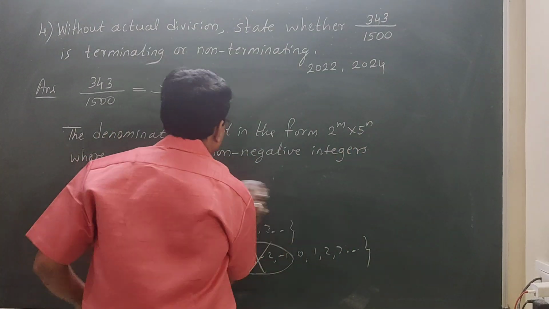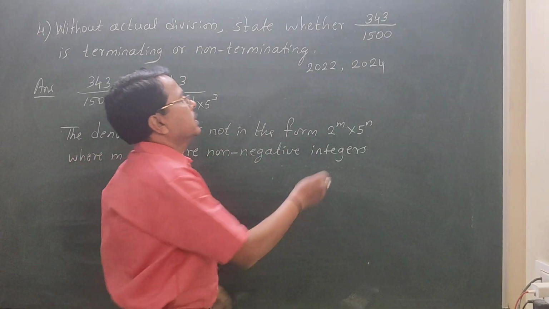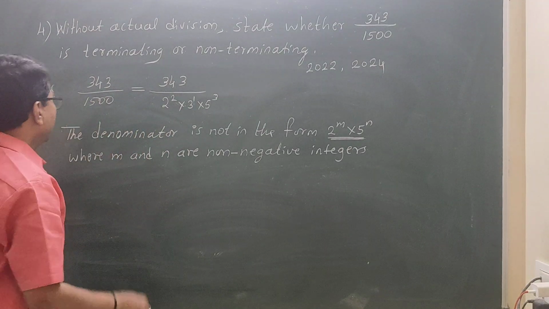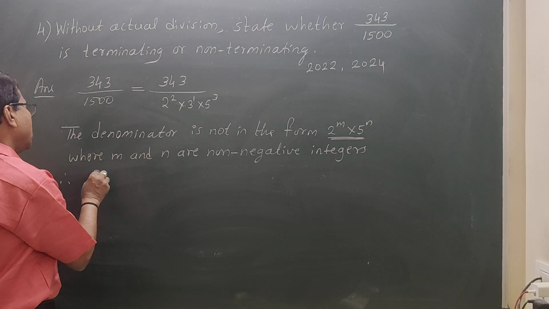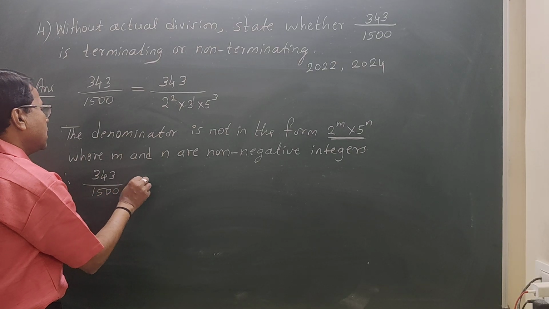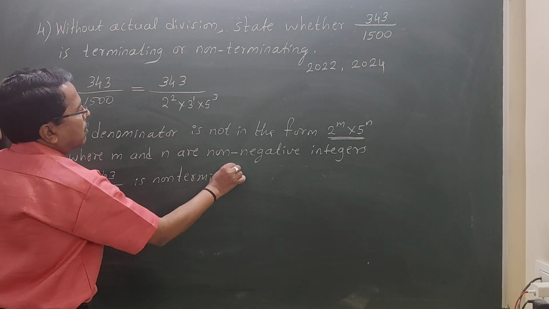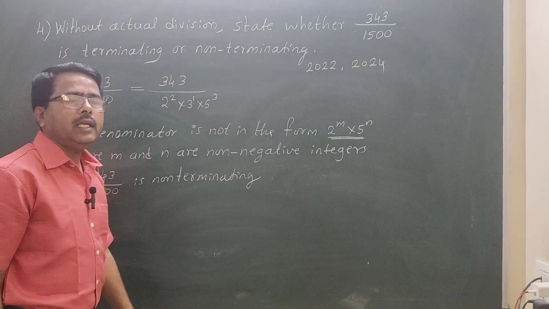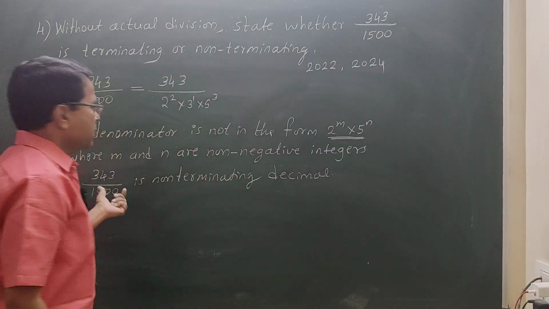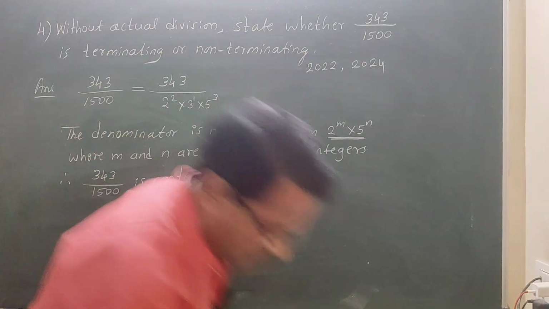Okay, students. So here the denominator is not in this form. Why? Because 3 extra has appeared. Therefore 343 divided by 1500 is a non-terminating decimal. Its decimal expansion will be non-terminating. Okay. Next question.